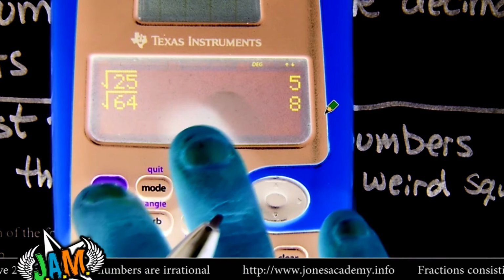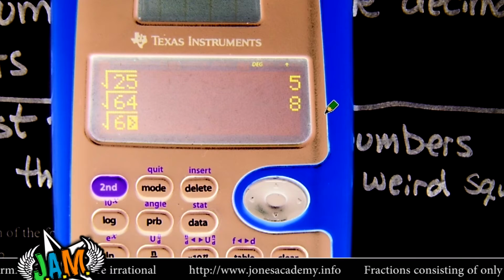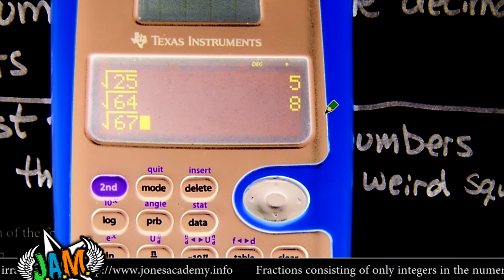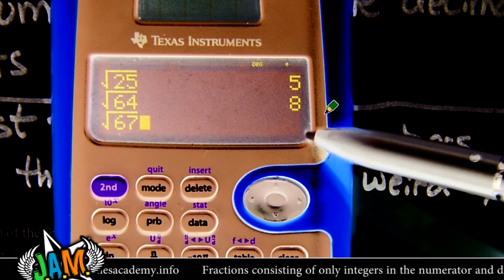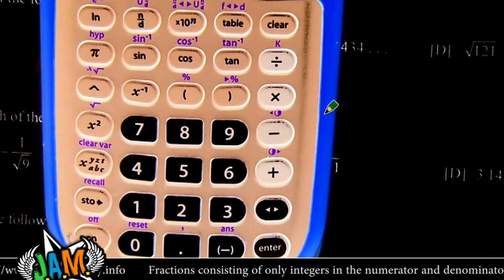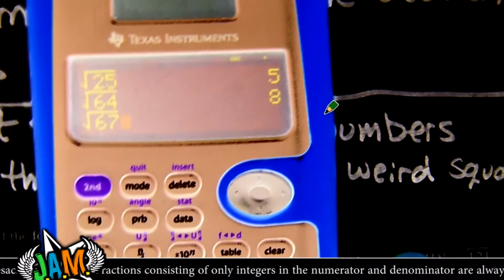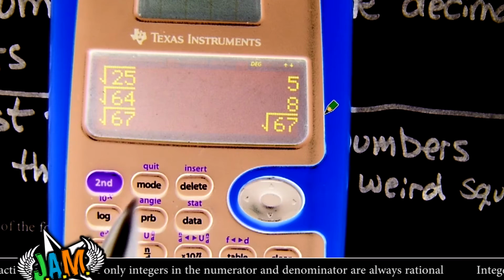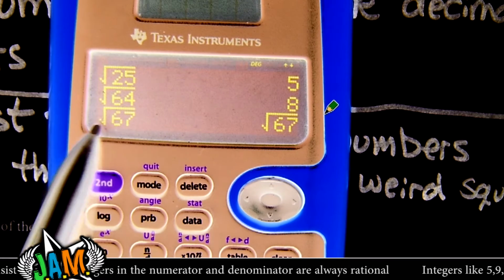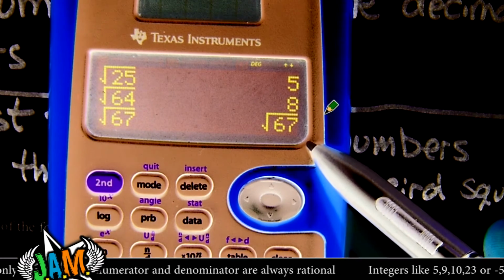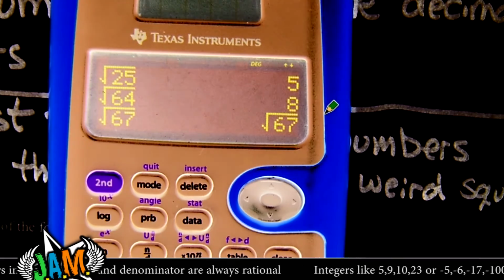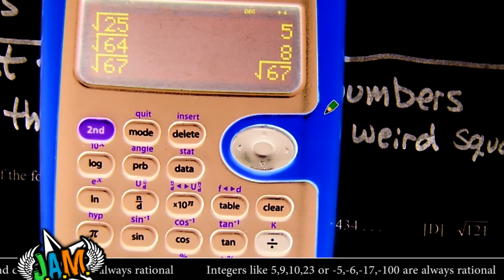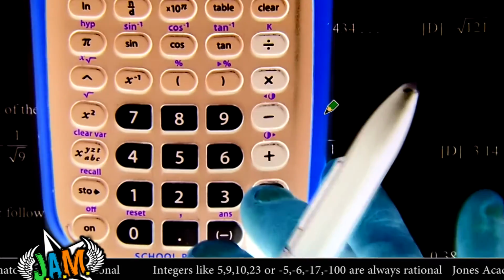But a weird one would be, say, the square root of 67, right? So here's how you know what a weird one is. When I hit enter, I want it to say a nice number, like 5 or 8 or 7 or 9. When I hit enter on this, you're going to see it doesn't say anything. It just says square root of 67. To me, that's weird. If I put square root of 67 in my calculator and hit enter, and it says square root of 67, that's what Jones says is a weird square root. This is irrational. And let me show you why. Remember, irrationals have a never-ending decimal like pi?